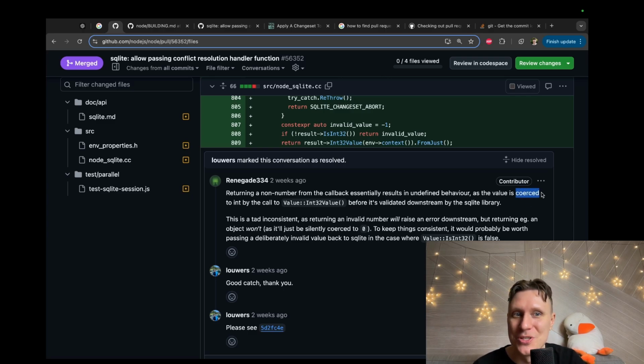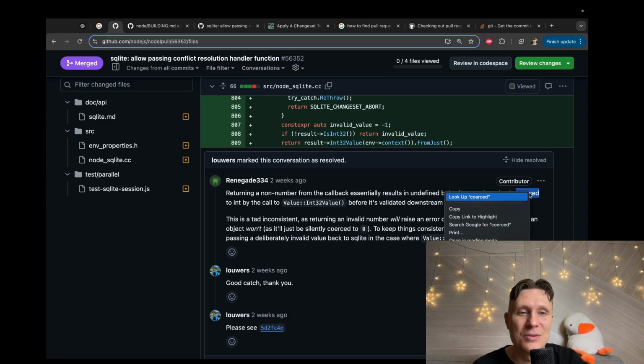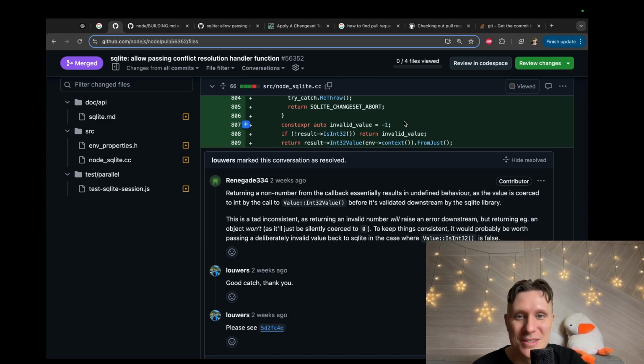I don't know what coerced means, unfortunately. I will check with this next time. This is a tad inconsistent, and returning invalid number will raise an error downstream, but returning an object won't. It's just silently 0. To keep things consistent, it would probably be worth passing a deliberate invalid value back to SQLite to cause a false.